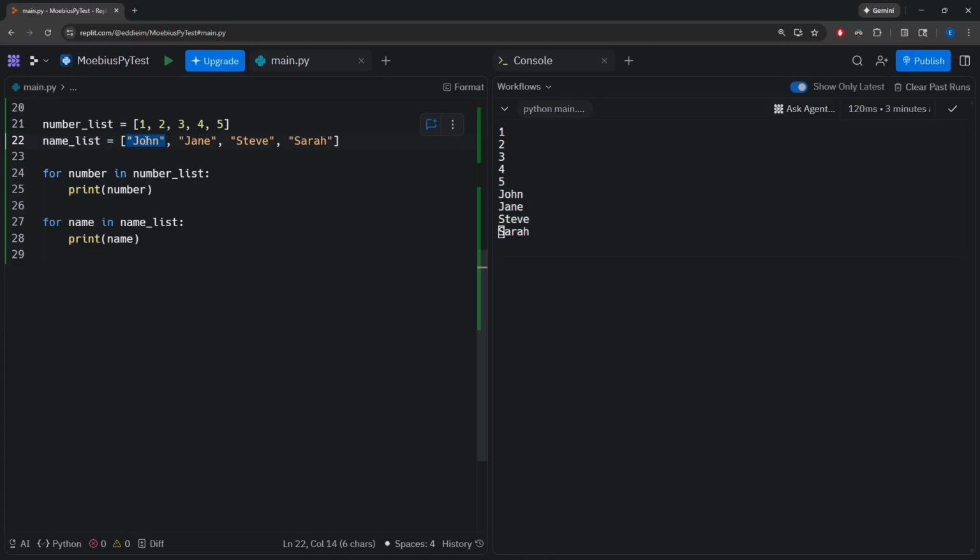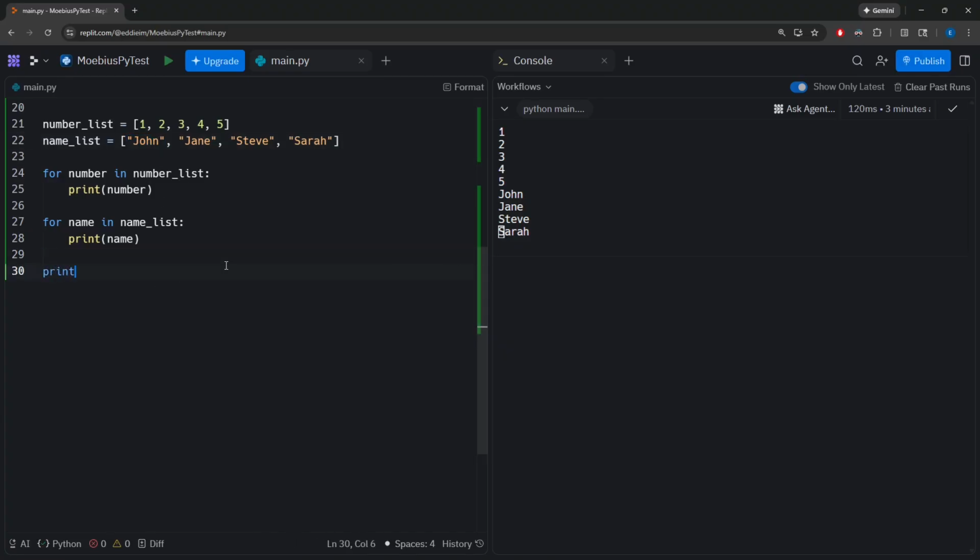So John has an index number of 0, Jane 1, Steve 2, and Sarah 3. This is the important thing to remember about index numbers, that they start at 0. So if every value in a list has an index number associated with it, what can we do with it?